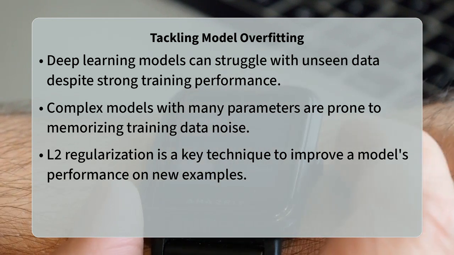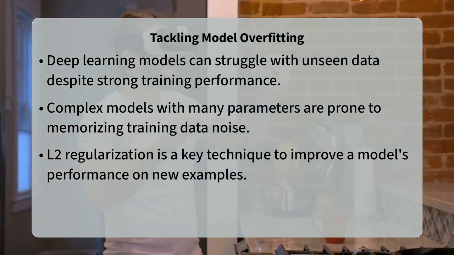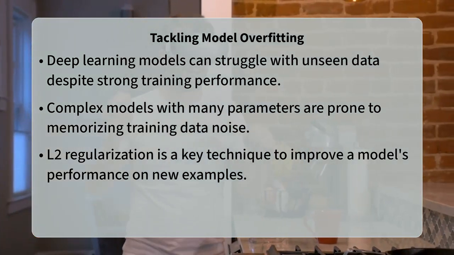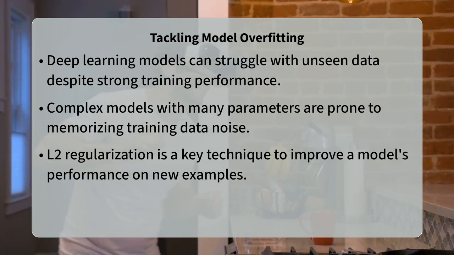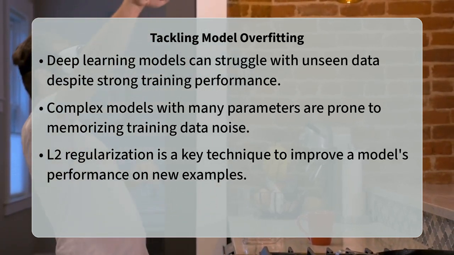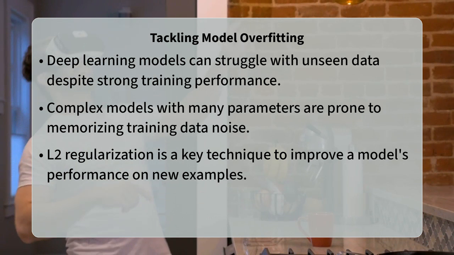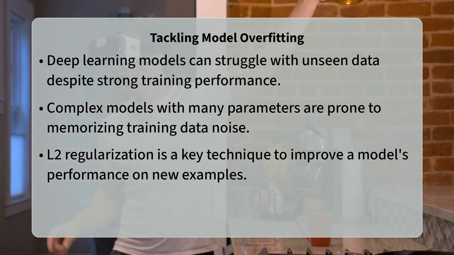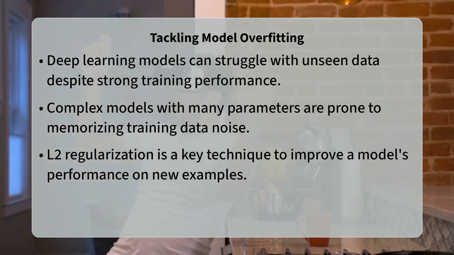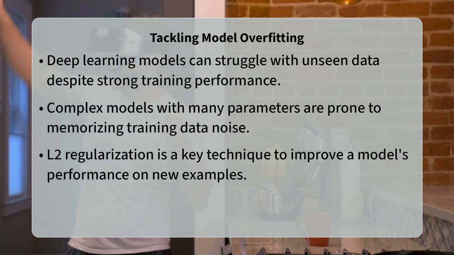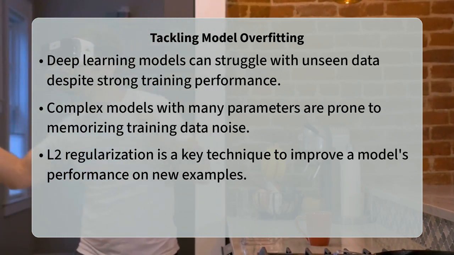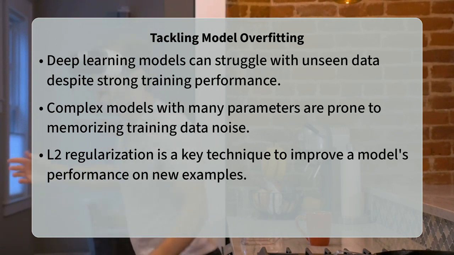Many deep learning models benefit significantly from L2 regularization, particularly those with a large number of parameters or when working with limited training data. This technique is especially useful for preventing overfitting, which occurs when a model learns the training data too well, including its noise and outliers, making it less effective on new examples.